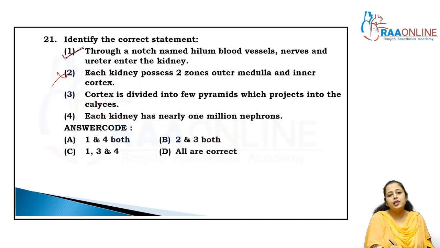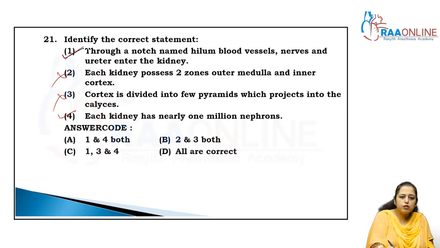No, outer cortex and inner medulla. Cortex is divided into few pyramids which project into the calyx. No, it is medulla. That's why they are called the medullary pyramids. So the third option is also cancelled. Each kidney has nearly 1 million nephrons exactly, right? So the first and fourth are correct. First and fourth both, so the answer is A.